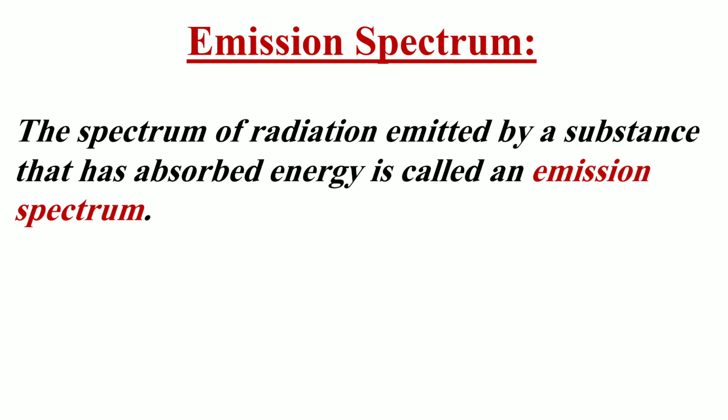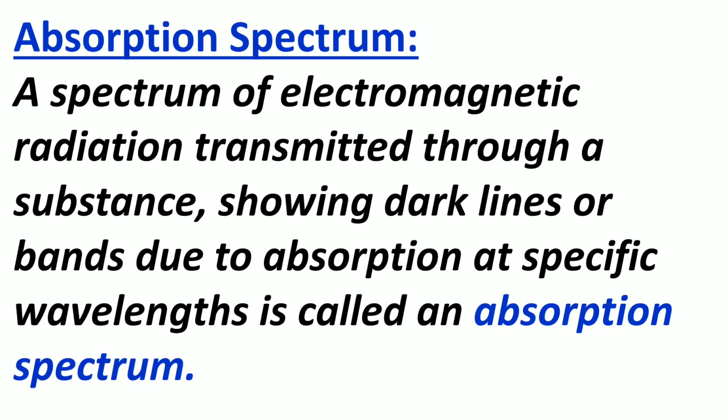Now what is an emission spectrum? The spectrum of radiation emitted by a substance that has absorbed energy is called an emission spectrum. Atoms, molecules, or ions that have absorbed radiation are said to be excited. An absorption spectrum is just like the photographic negative of an emission spectrum. An absorption spectrum is a spectrum of electromagnetic radiation transmitted through a substance, showing dark lines or bands due to absorption at specific wavelengths.